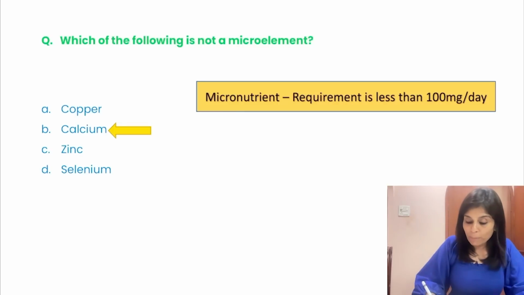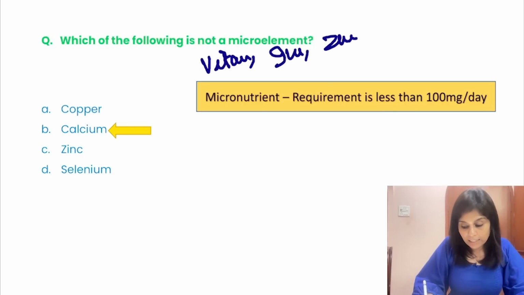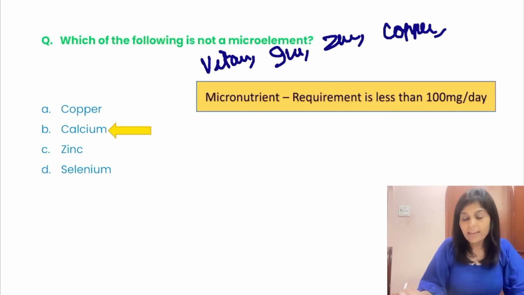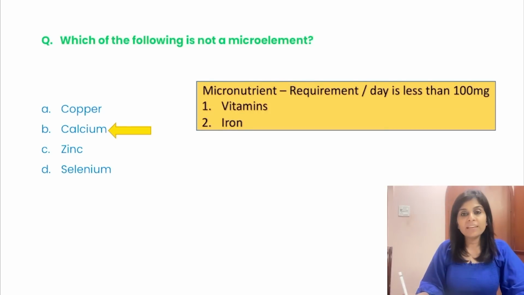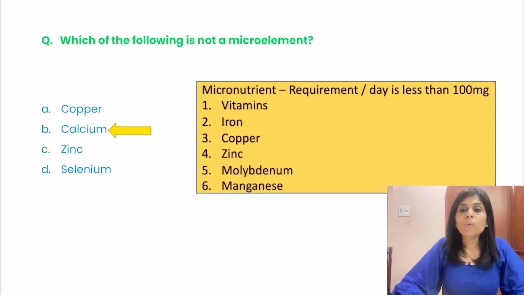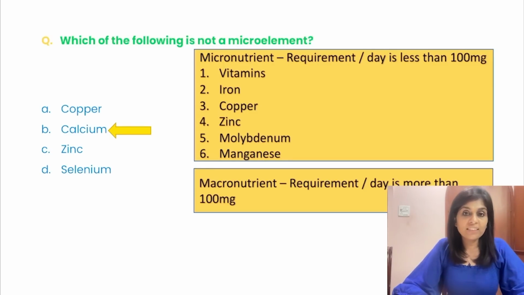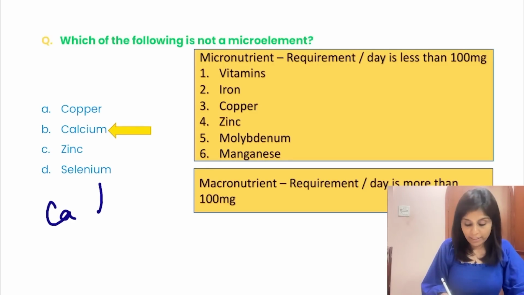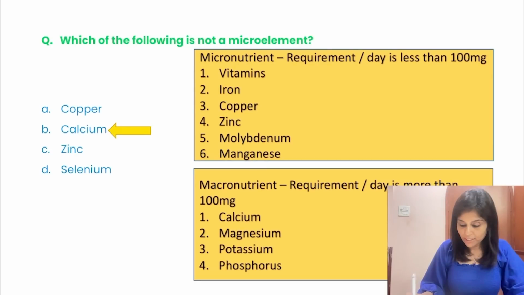The best example for micronutrients would be vitamins. Not only vitamins, iron, zinc, copper, manganese, molybdenum. All these are micronutrients. So what are the micronutrients? Starting from vitamins, iron, copper, zinc, molybdenum and manganese. So what are macronutrients? If the requirement is more than 100 milligram per day, that's called a macronutrient. Example will be calcium, magnesium, phosphorus, potassium. So all these are macronutrients.